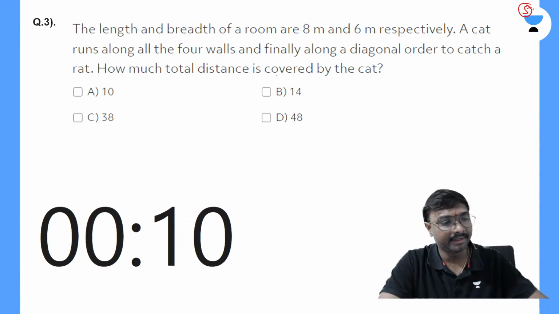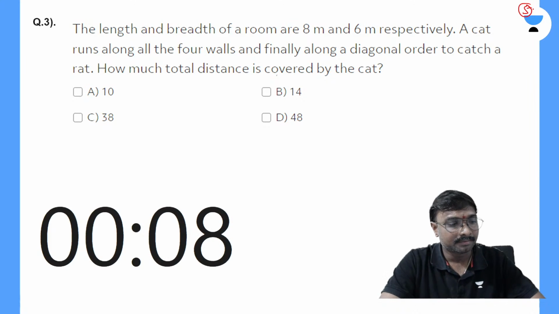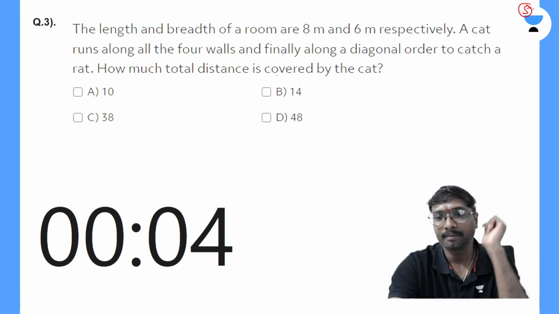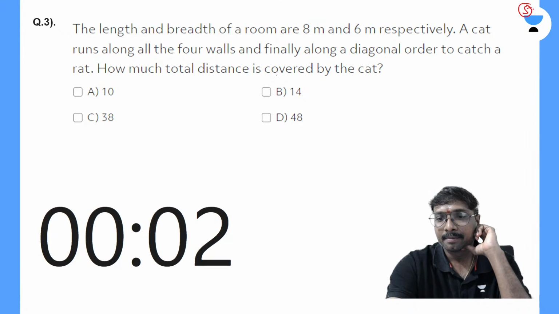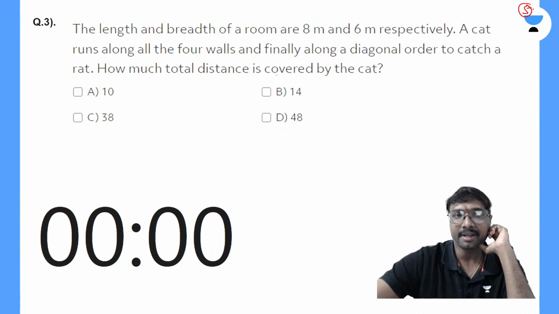Pulkit said C. Pranit also said C. What about the others? Mani also said C. I think the time got over.